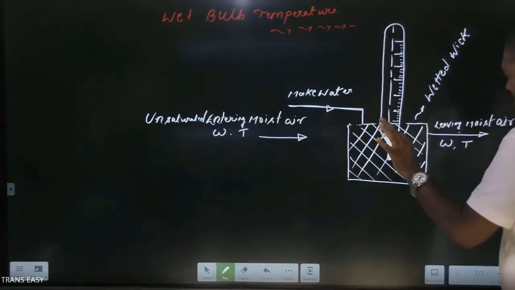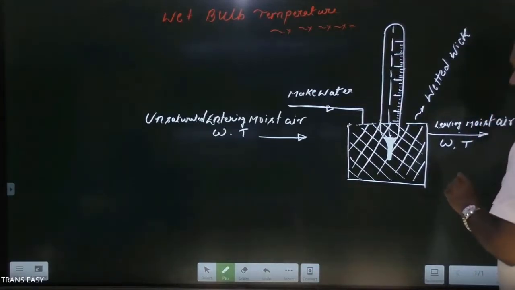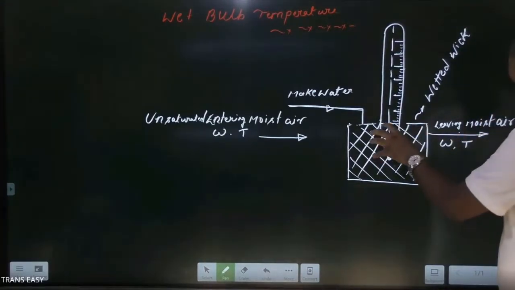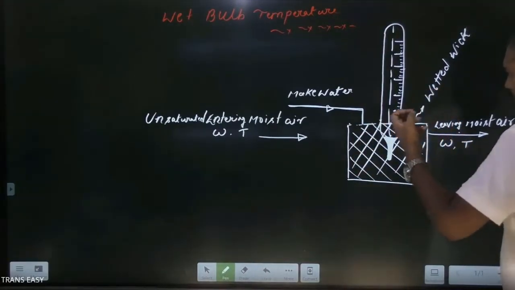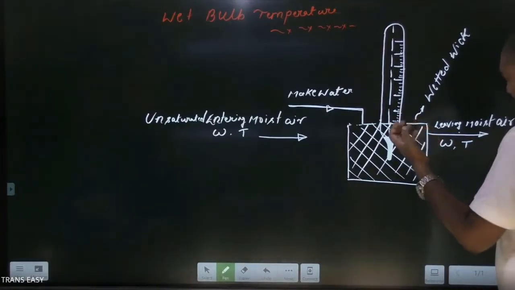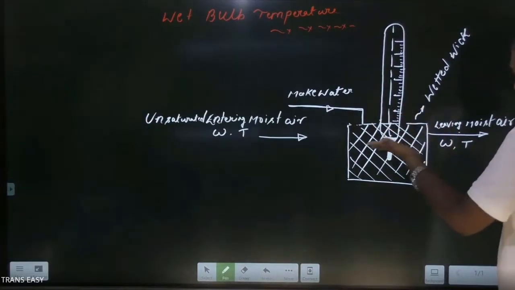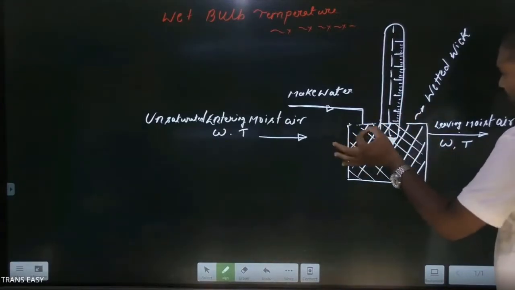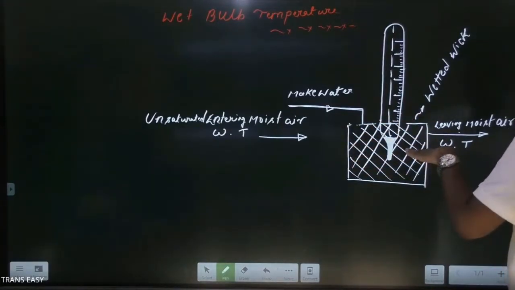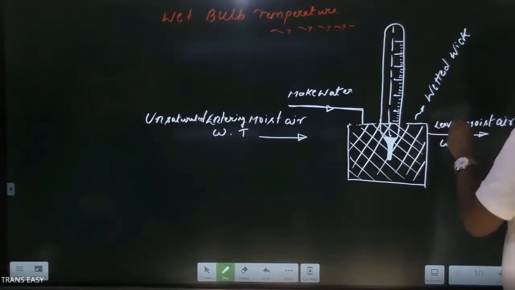This is the logic of taking the same humidity and temperature for leaving moist air. Remember, this is not providing a situation like a spray in the adiabatic saturator. A spray was acting like enhanced contact surface area between moist air and water body, but here this is not the same. So in this case, the change in humidity and temperature is almost negligible, so I am taking the humidity and temperature of leaving moist air as those of entering moist air.